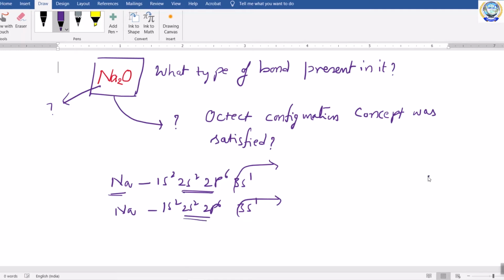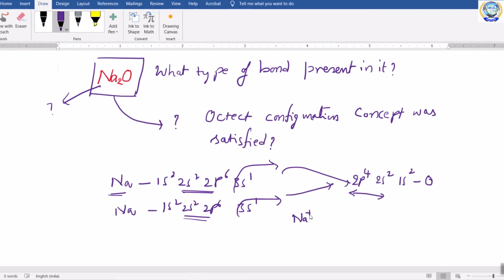So here is oxygen. What is the electronic configuration of oxygen? That is 1s2, 2s2, 2p4. So it needs 2 electrons to gain the 2s2, 2p6 configuration. So this oxygen is ready to take these 2 electrons, and finally what you will get?